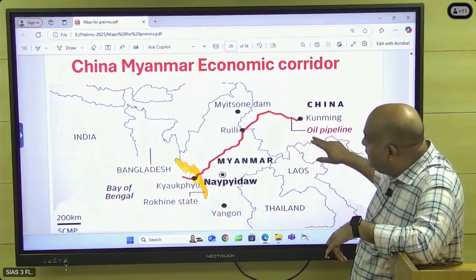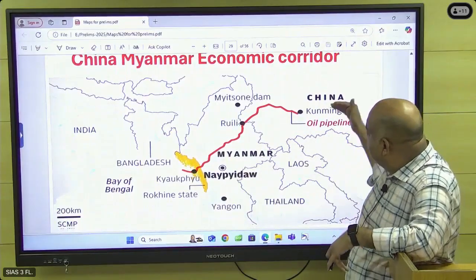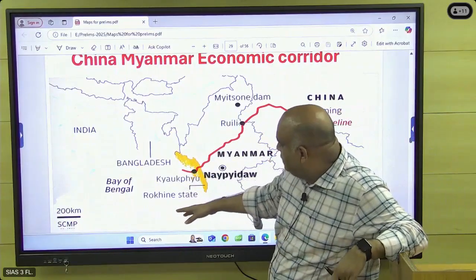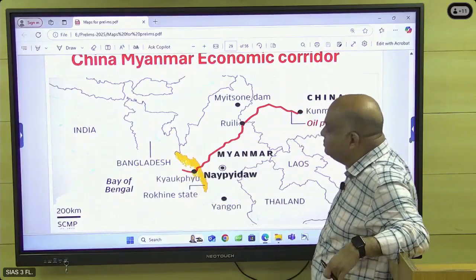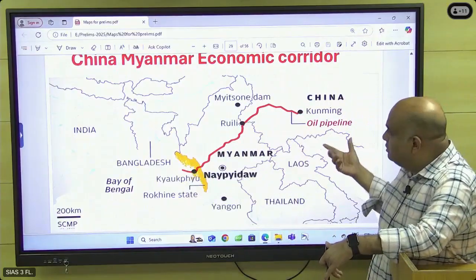And then the China-Myanmar economic corridor. So China again wanted to come to the Indian Ocean, that is the Arabian Sea, through this route. This also you check it. This and all are a threat for India.